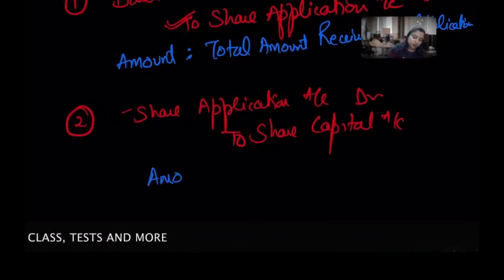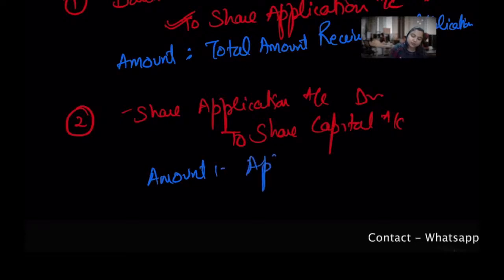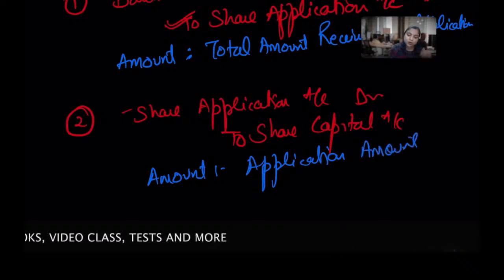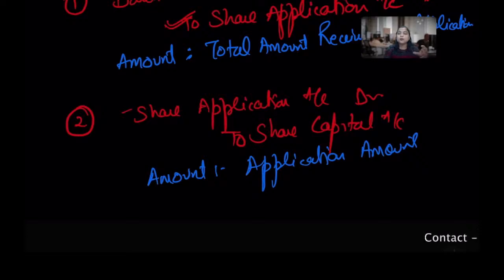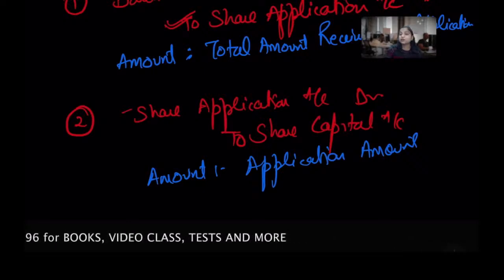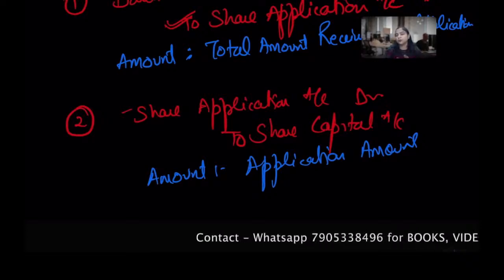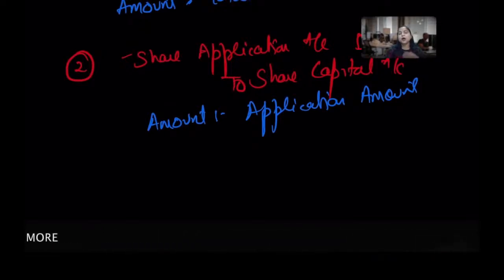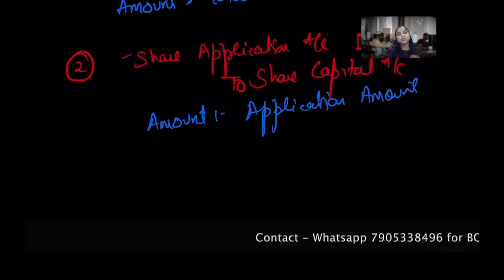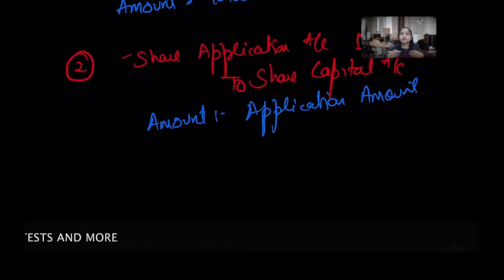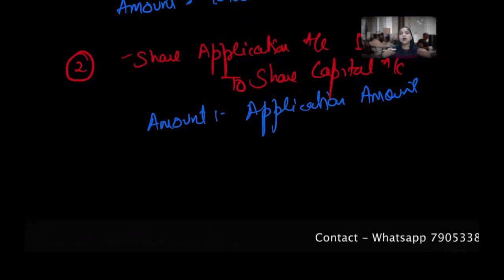So the amount is the application amount, right? Why I'm writing application amount is because sometimes, when you go to a very difficult level, you receive two or three amounts together, or sometimes some extra amount. You don't need to mention that extra amount here. You have to mention only the application amount, and the rest you carry forward to the installments. We'll discuss it when the time comes, I'm just giving you a brief outline here. So now I allotted the shares: share application account debit to share capital. Okay, but what if I have space for only 10 shares and 12 people come to me? I have to give them a refund.